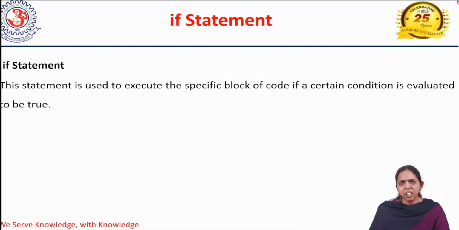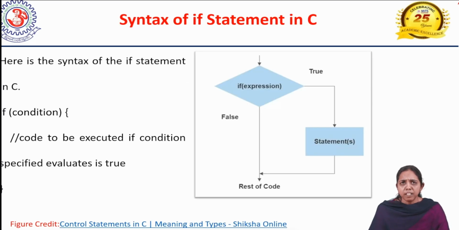Then, coming to the condition, a condition may use operators. We can use relational operators, conditional operators, or arithmetic operators, and if it is evaluated to be true, then the if statement will be executed. Let's see what the syntax of an if is. So here is the syntax of an if statement, which is very simple to write in C.